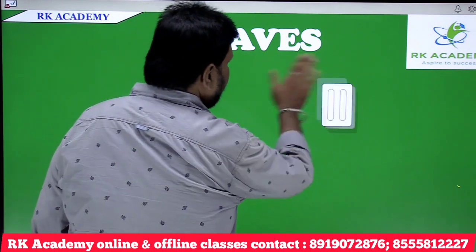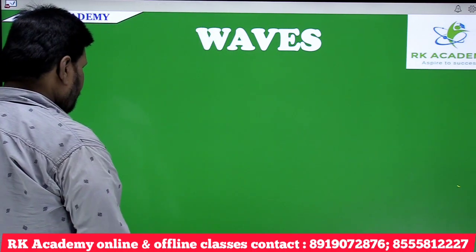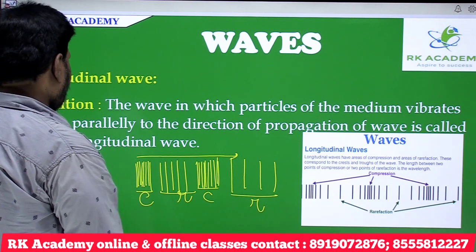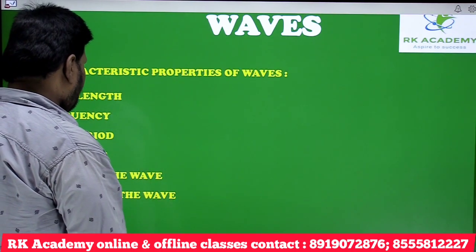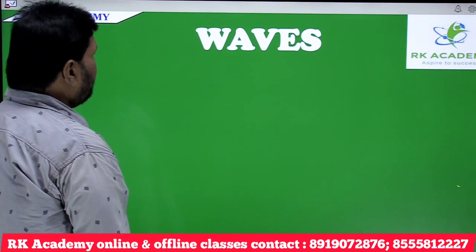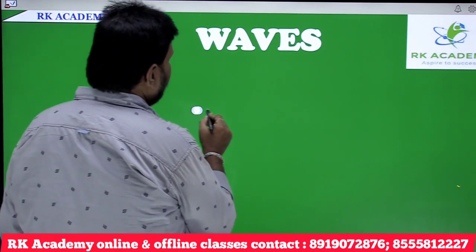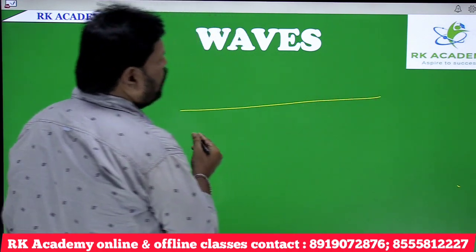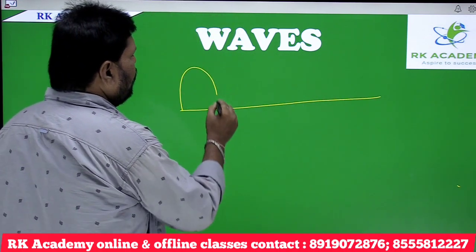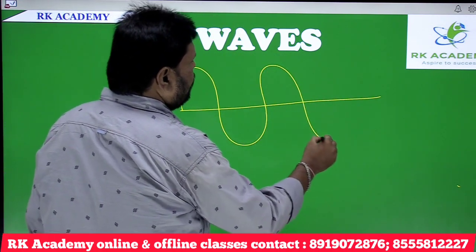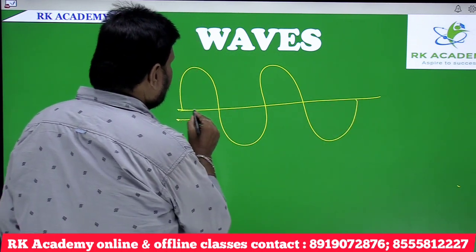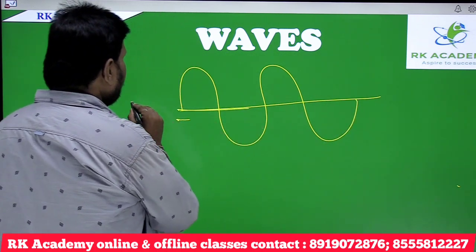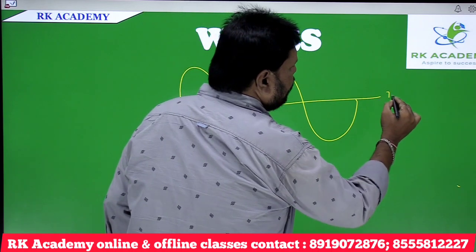This is the third characteristic property by which waves can be characterized. And the next one is amplitude. This is the most important thing, amplitude. Amplitude means, see, here this is the direction of propagation of the wave. The waves are produced like this. And this is the mean position.